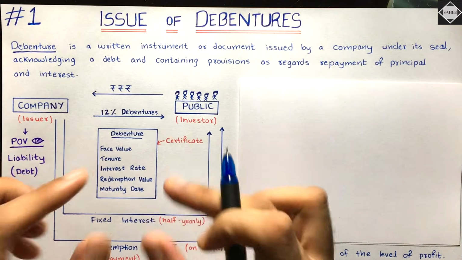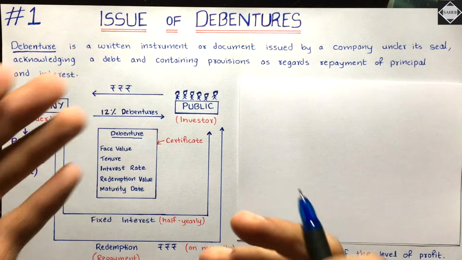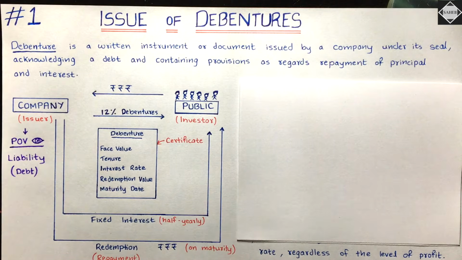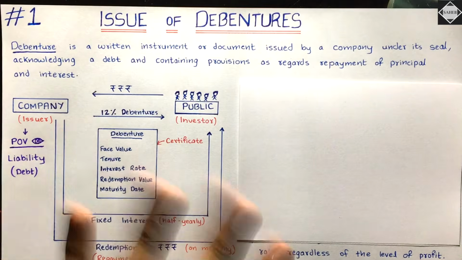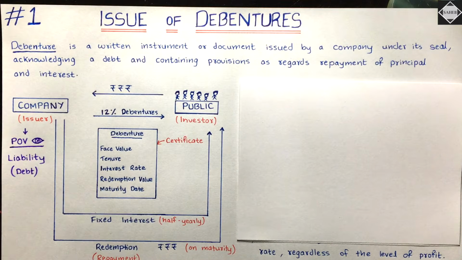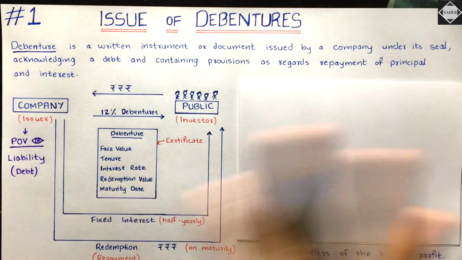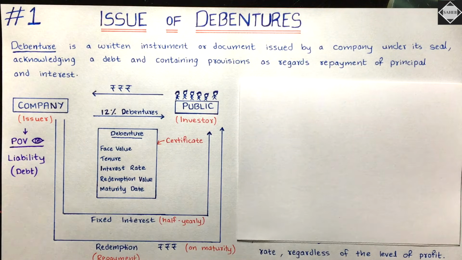Like how shares are issued and the company receives the money, here also it's kind of like that, but understand, in shares the money is not repaid back. I'm talking about equity shares. Money is not repaid back. It will be repaid maybe on liquidation, when the company is closed, but normally money is not repaid in terms of equity shares.